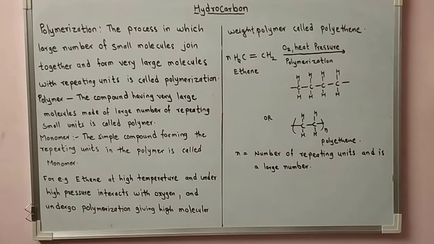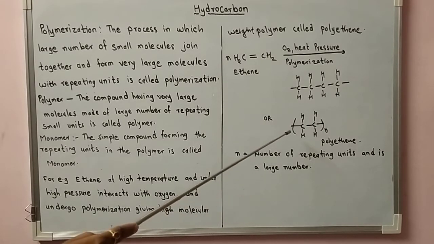So a polymer, here the example is polyethene, has a high molecular weight. That is, a compound having very large molecules made up of a large number of repeating small units.